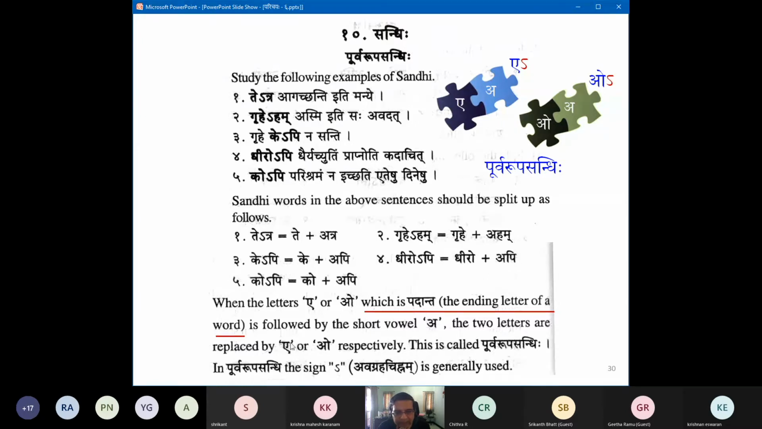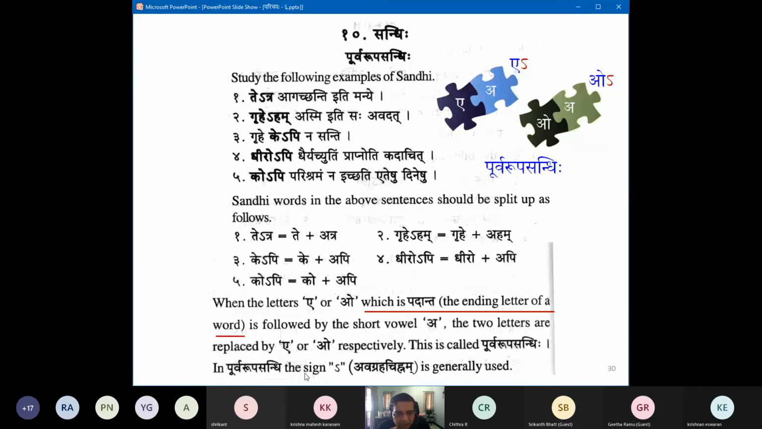That is, when A and A is there, A; O and A is there, O. Clearly, this statement tells us that the akara has been elided. Elision means lopa. Okay. This is called Purvarupa Sandhihi.